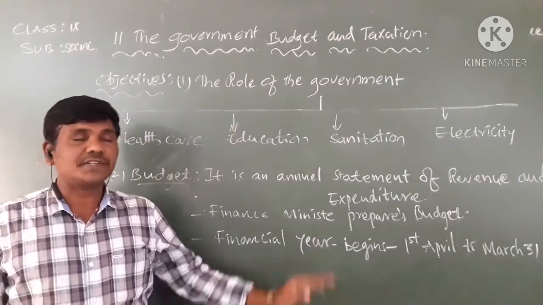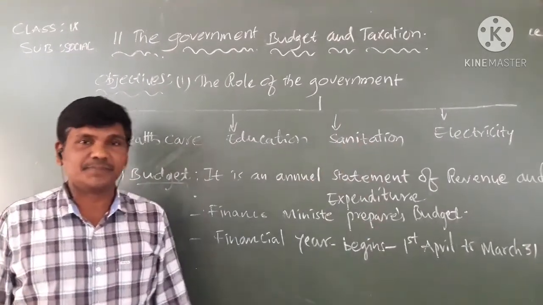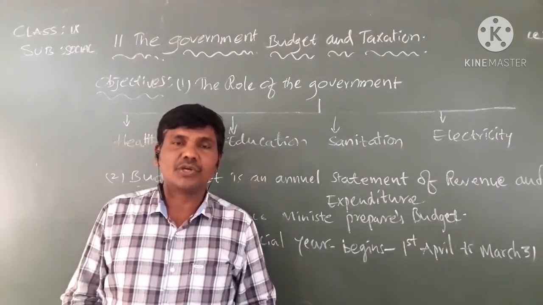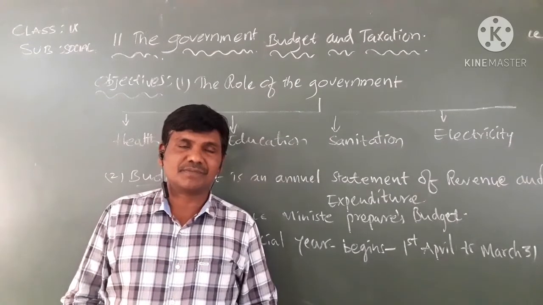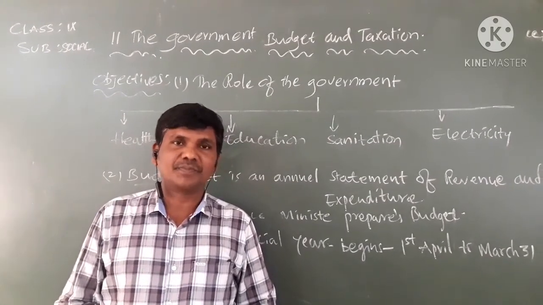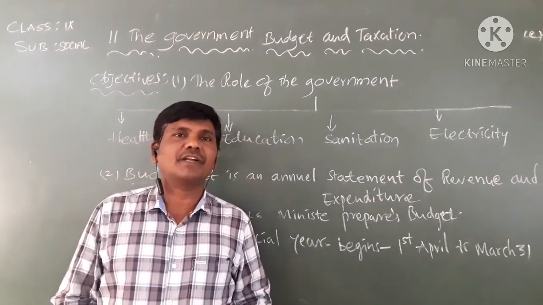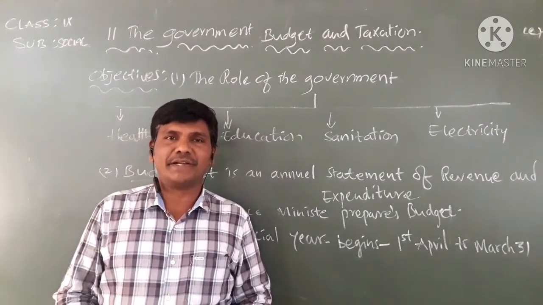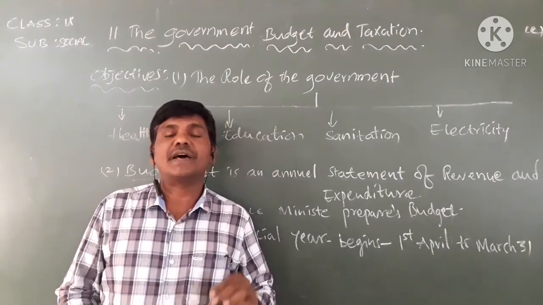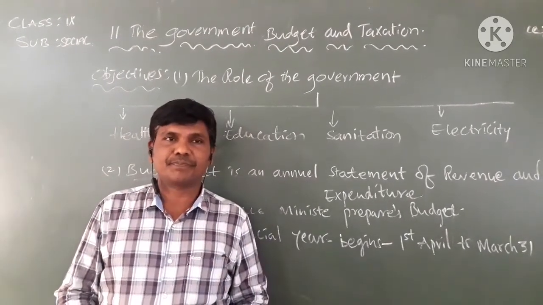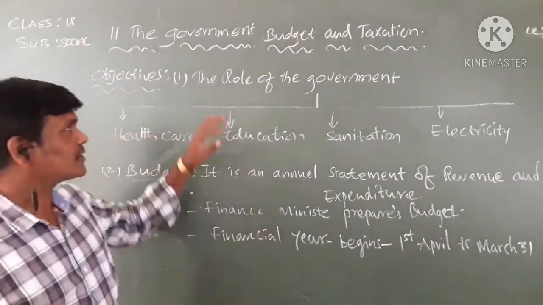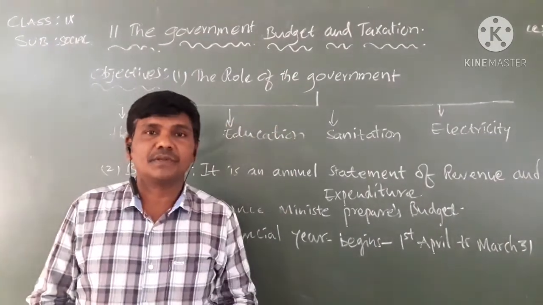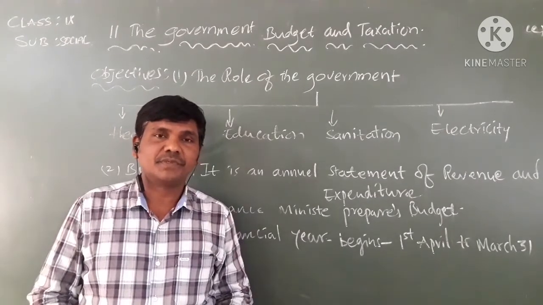Aristotle wrote a famous book, Politics. In that book, he suggested that modern nations adopt democratic systems, democratic governments. The main feature of democratic governments is that they are welfare governments. They are responsible governments. Focus here: the first objective of the lesson is the role of the government.